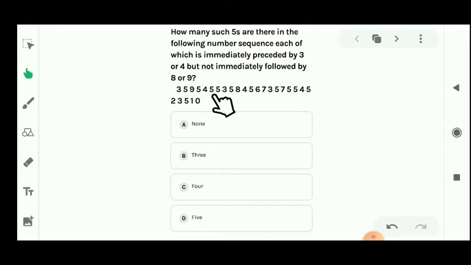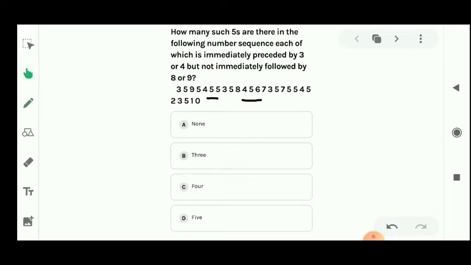Let's see this one, this 5. Before the 5 you can see 4 is here, and after the 5 is here, so we can take this 5. Let's see next one. Before the 5 3 is here, and after the 5 you can see 8 is here, so we can't take this one. Let's see this 5. Before the 5 4 is here, and after the 5 6 is here, so we can take this 5 also.